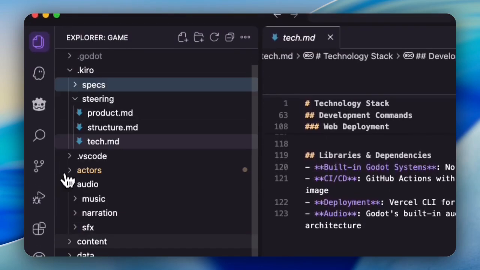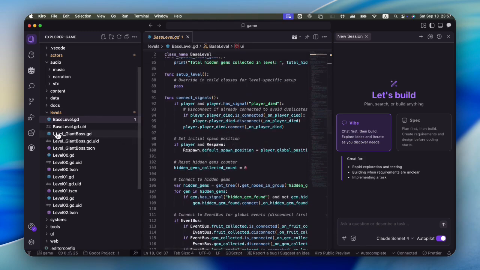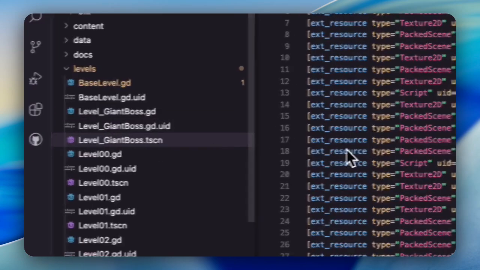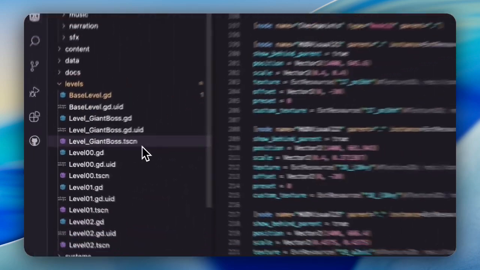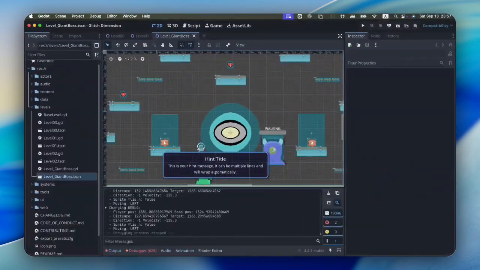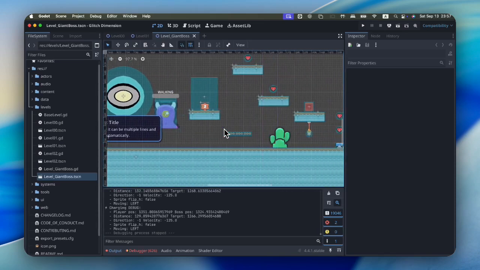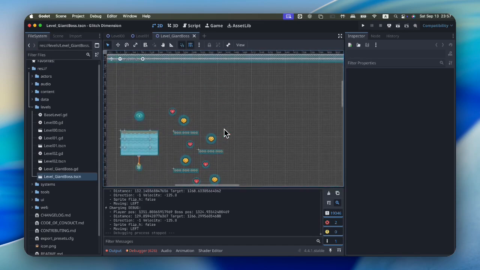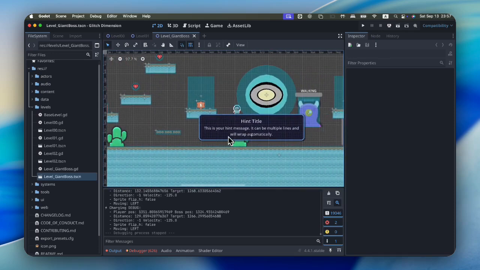I kicked off the project with a single scene and explored freely in vibe mode. Then, by moving into spec, I leveled it up into a proper game with shared logic for levels and reusable elements. Next, I jumped into the editor and started designing levels using elements that were fully independent and reusable. That gave me the freedom to be creative with each level. And whenever I ran into a problem, I switched back to vibe mode to explore and find the right solution.